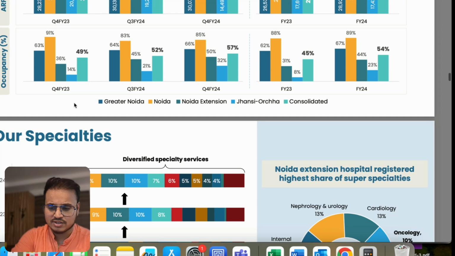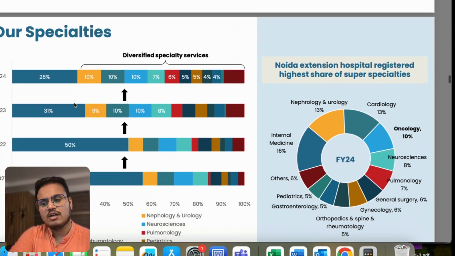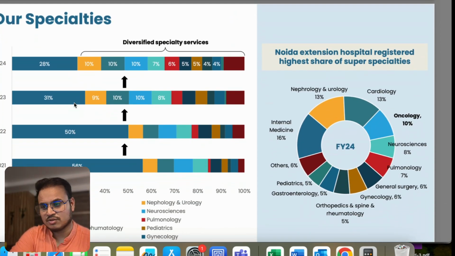One more thing they are focusing on is increasing the number of international customers. They have done something like 150 plus kidney transplants, and they say around 90% of them were from international customers. The realization in the case of international customers is much higher, and they also don't go for insurance. They can't, because they are not Indian citizens, and they can't go for government schemes either. So everything is in cash. This increases their revenue and margin contribution because, as I told you, the price on cash is much higher compared to insurance and government-backed schemes.